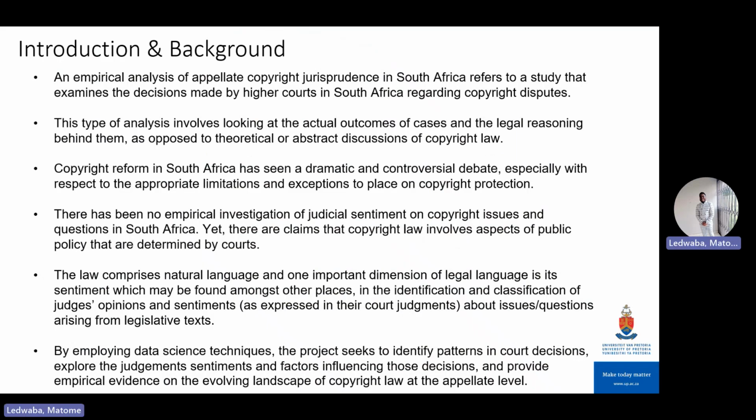In terms of the background, we were doing an empirical analysis of appellate copyright jurisprudence in South Africa, which refers to a study that examines the decisions made by the higher courts in South Africa regarding copyright disputes. Our task here was to employ data science techniques to the project and seek to identify patterns in court decisions, explore judgment sentiments and factors that influence those decisions, and provide empirical evidence on the evolving landscape of copyright law at the appellate level.